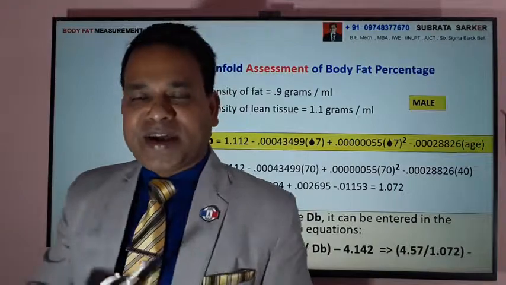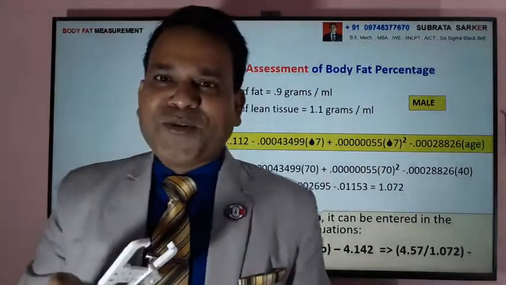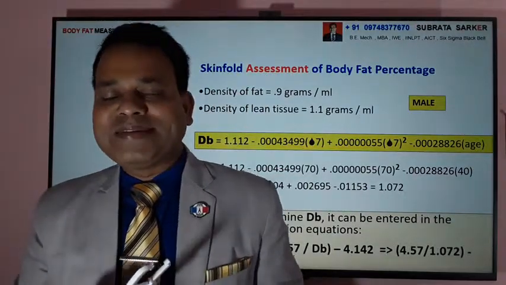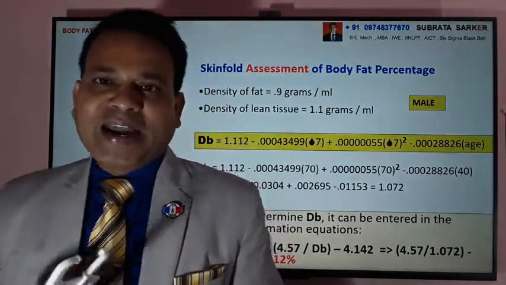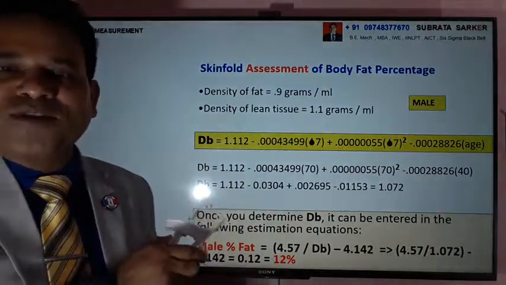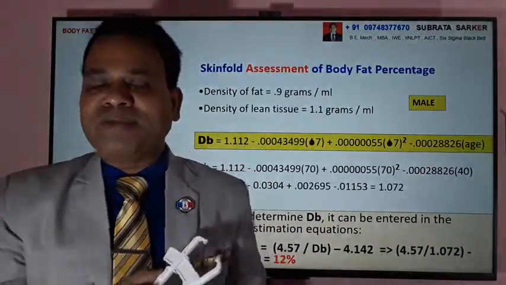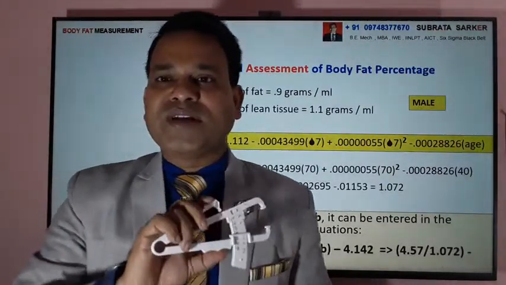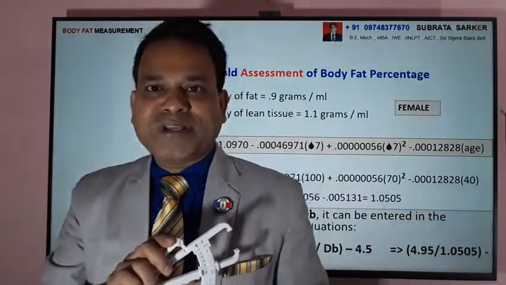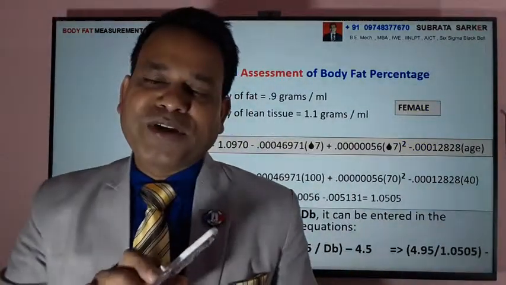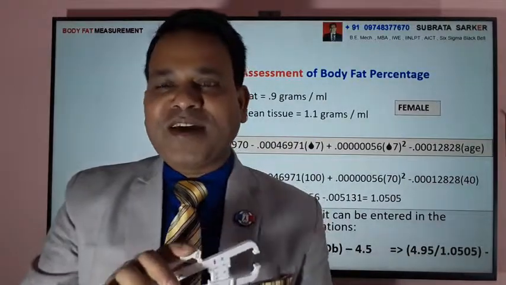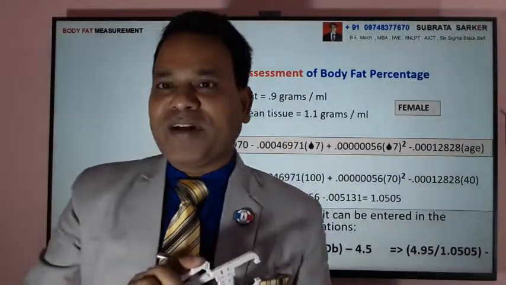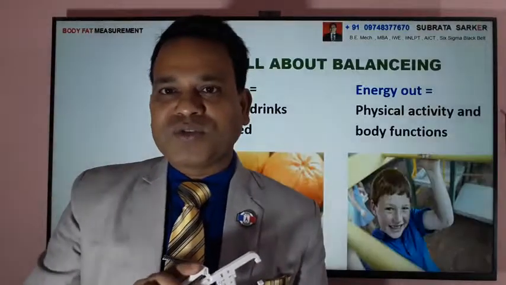So actually now after measurement you put this reading into a formula, actually this is called the DB formula. This formula for male is different, formula for female is different, and if you put this in the formula, you'll find that some reading is coming. For male, fat percentage has come to 20%. This is one of the data we took during this workshop for this training purpose. And this is for the female body, and when we took the measurement and put it into the formula, we got something like around 21% body fat. So it was coming close to the data.